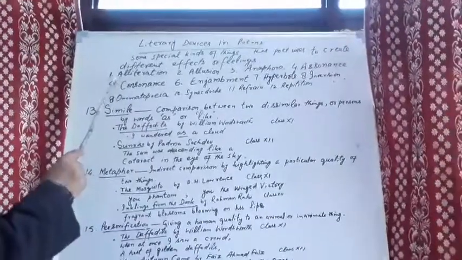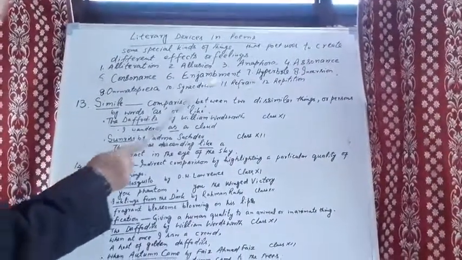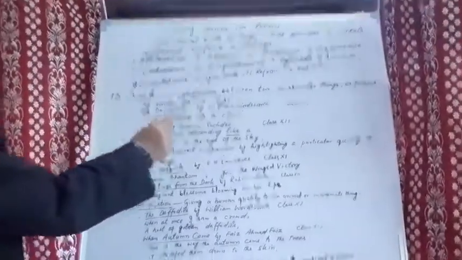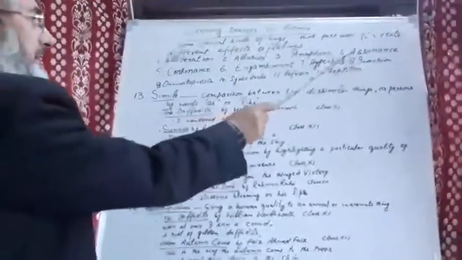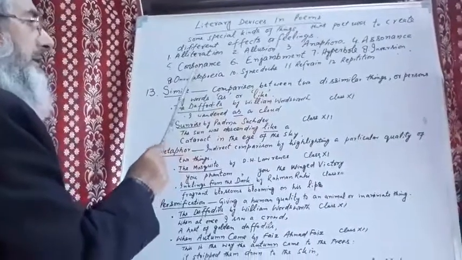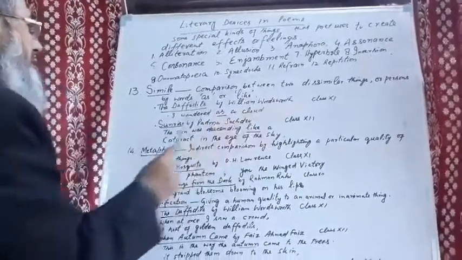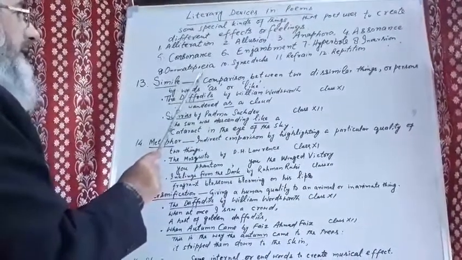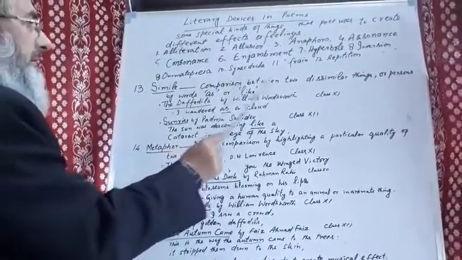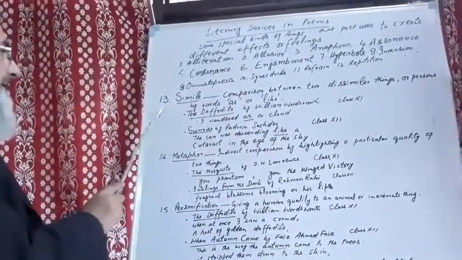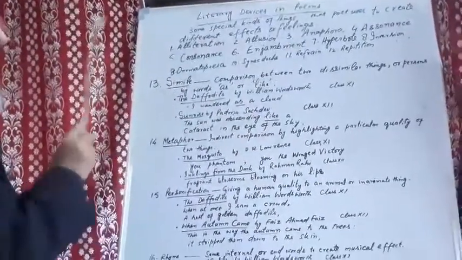So far, we have read 12 devices, which are alliteration, allusion, anaphora, assonance, consonance, enjambment, hyperbole, inversion, onomatopoeia, synecdoche, refrain, and repetition. Moving on, the 13th device is simile.